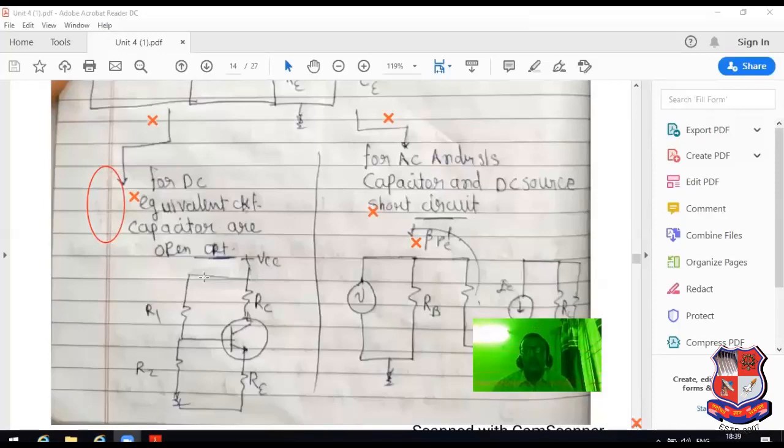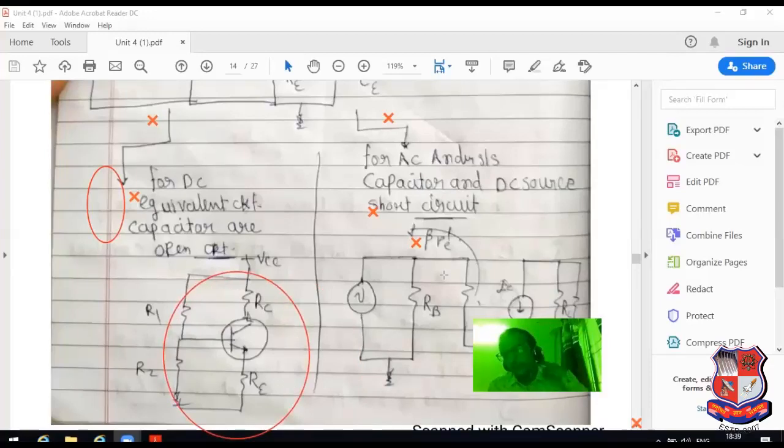See this. One of the most important MCQs that can be asked in the exam: if you remove the AC component from the amplifier, then it can be considered as a voltage divider bias technique. It is considered as a simple voltage divider biasing. See this very carefully. It is known as simple voltage divider bias.